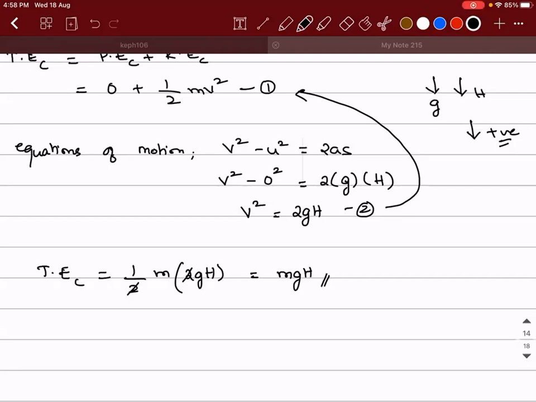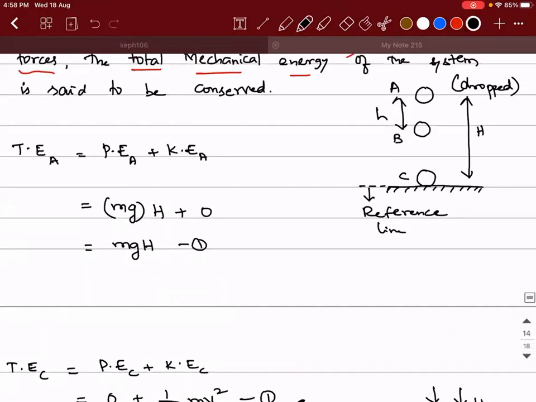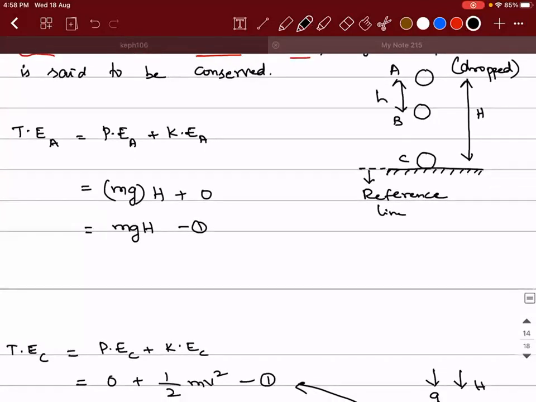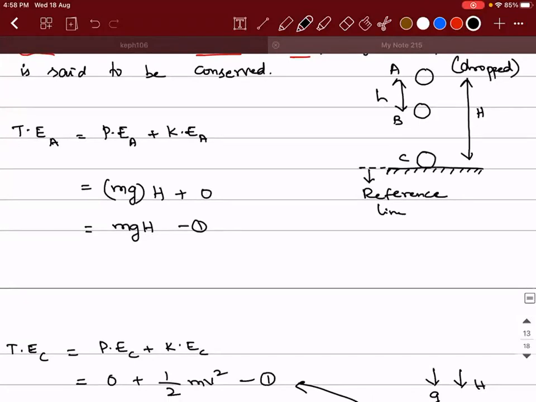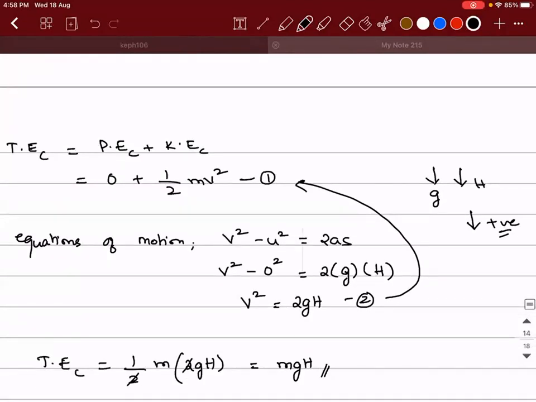Sir, can you once show the diagram? Sir, does it necessarily mean at point B, the kinetic energy will be equal to potential energy? Need not be, no, because that is some random point. I'm only trying to say that the total mechanical energy at every point is the same. So don't look at mgH like potential energy. mgH is some number. If the total energy at point A comes out as 10 joule, then the total energy at C will also come out as the same 10 joule, because mathematically they have the same value. Are you able to understand? So don't look at them like potential energy and kinetic energy.